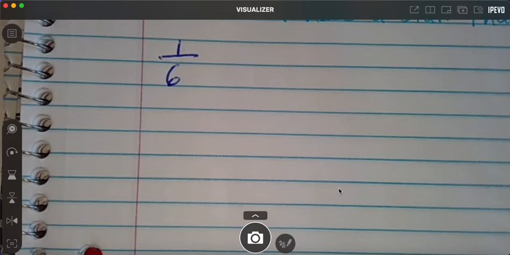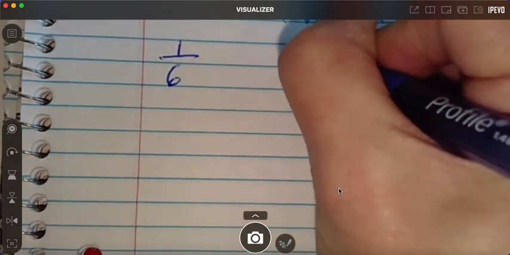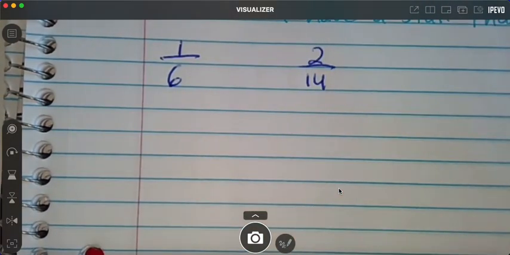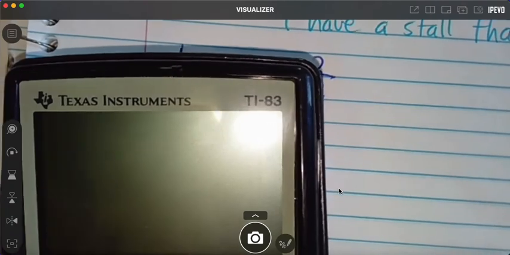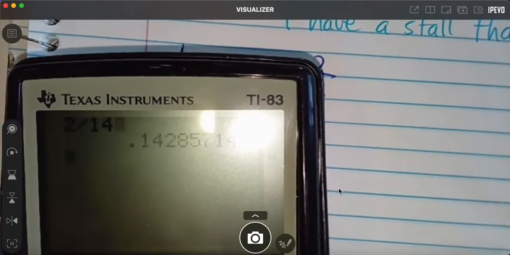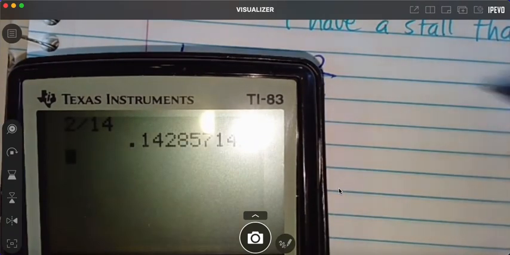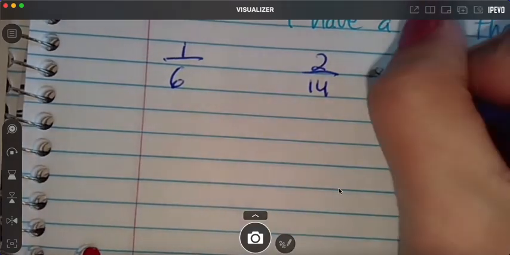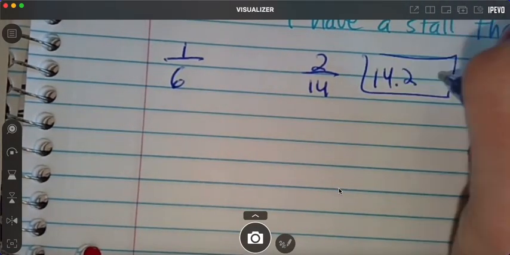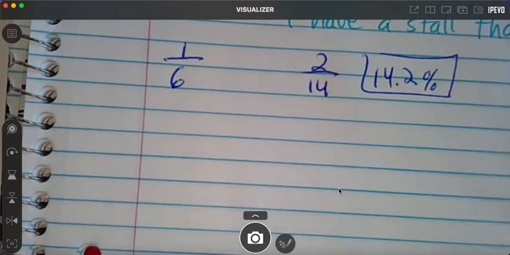What's the probability of getting a purple? Oh, the dark purple, I mean. There's 2 out of 14. They can't see it on here. But then you could also divide, what's 2 divided by 14? I forgot what we said earlier. It's like 14% or 14.2% or something like that. Okay? Anyway, that's theoretical probability.